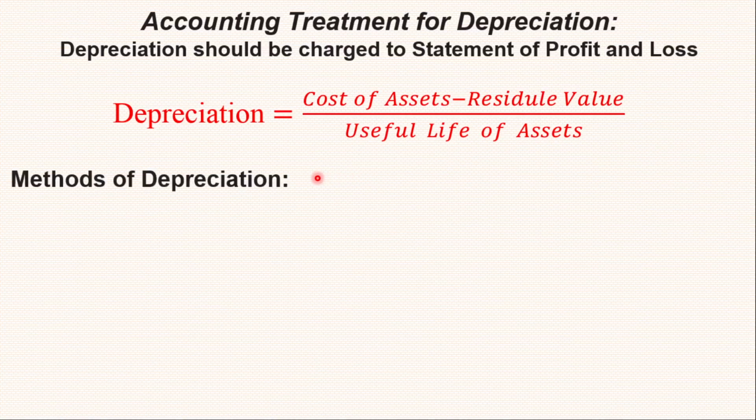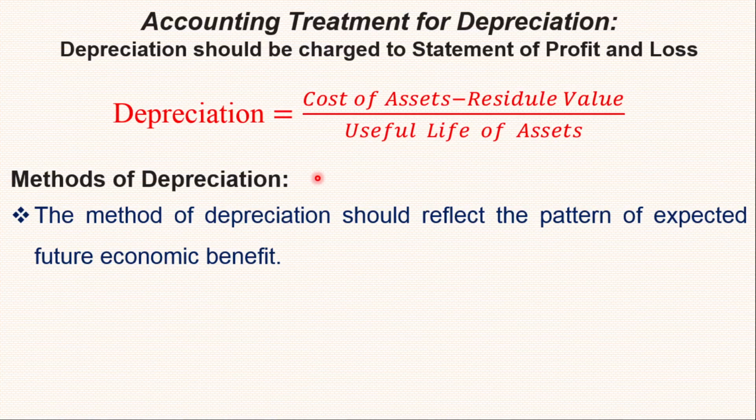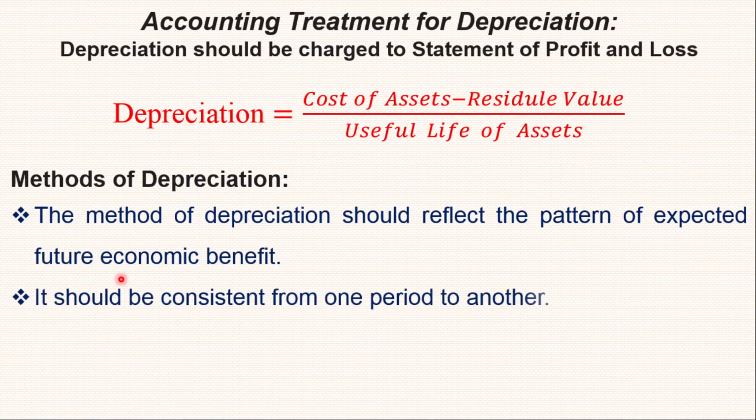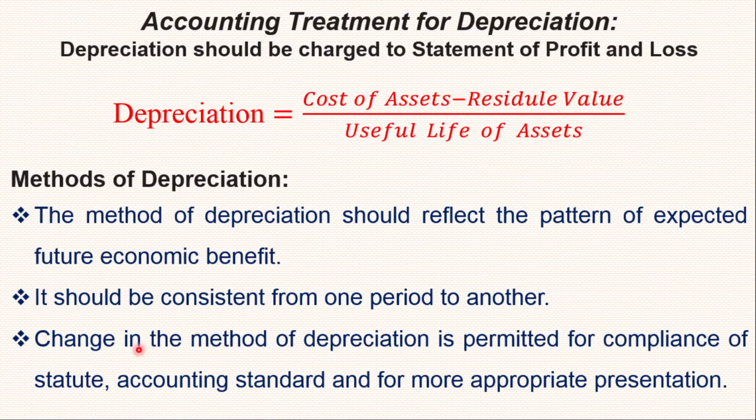Now, methods of depreciation. The method of depreciation should reflect the pattern of expected future economic benefit. As I earlier mentioned, the basis of accounting standard 10 is expected future economic benefit. Whatever assets you are going to purchase, they should have some expected future economic benefit. The method should be consistent from one period to another. Changes in the method of depreciation are permitted for compliance with statute, accounting standards, and for more appropriate presentation.